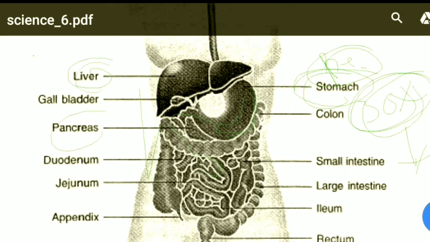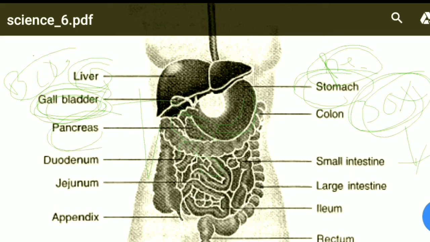The secretion of the liver, that is bile, is stored in the gallbladder, and the gallbladder sends it through the common hepatic duct to the small intestine.